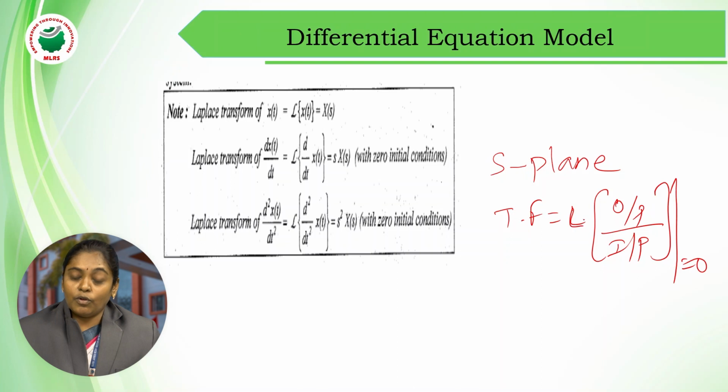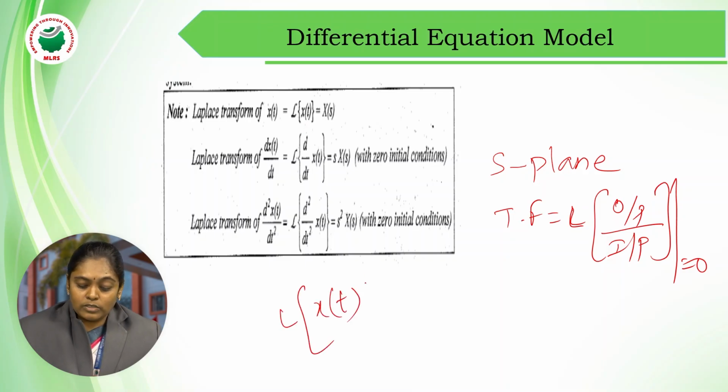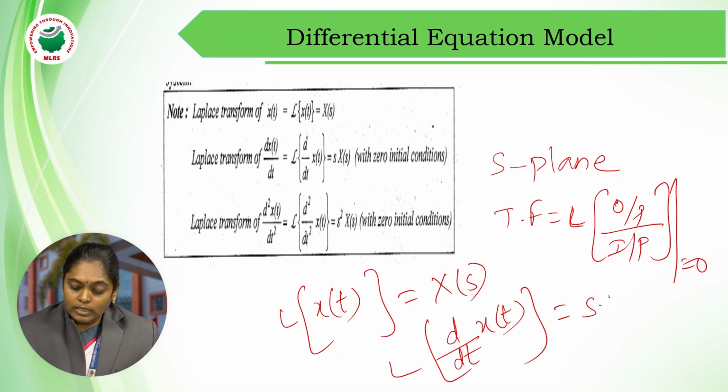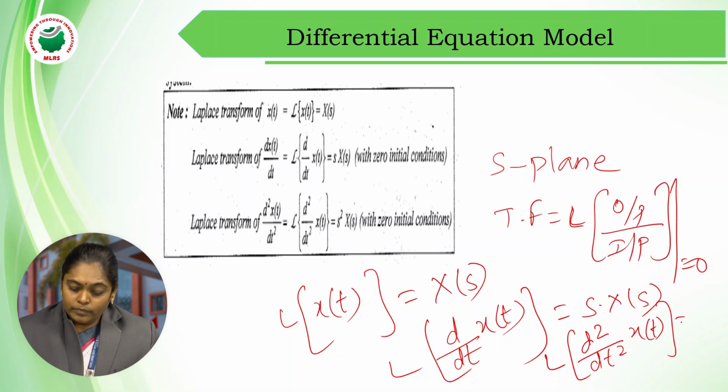Whenever I am performing Laplace transform, the basic things I require are: the Laplace transform of x of t is x of s; the Laplace transform of d by dt of x of t is s into x of s; and the Laplace transform of d square by dt square of x of t is s square into x of s.